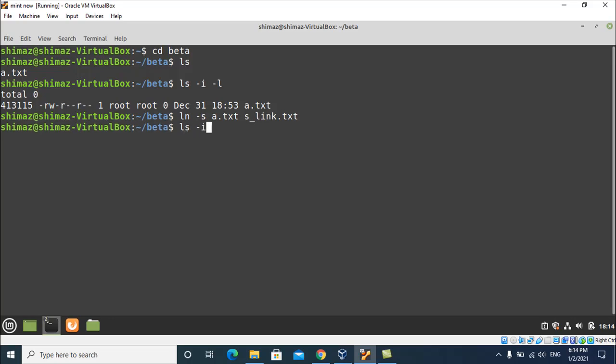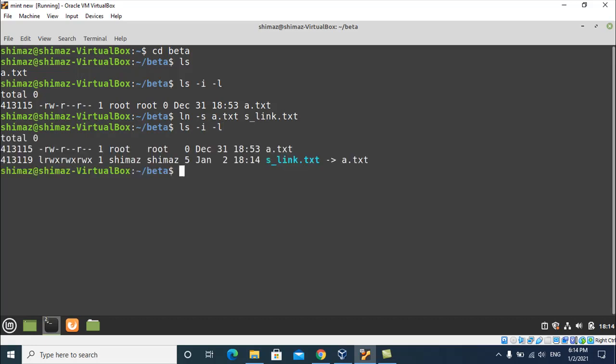ls -i -l. You can see there are two files now, a.txt and slink.txt, but the slink.txt has a soft link with the a.txt file. But the very important thing which you have to see is that both the files have different inode numbers,